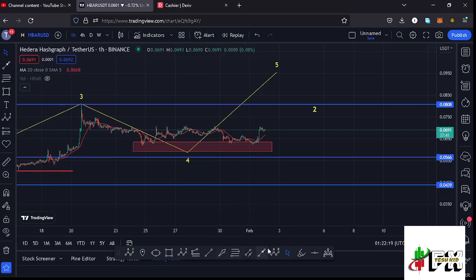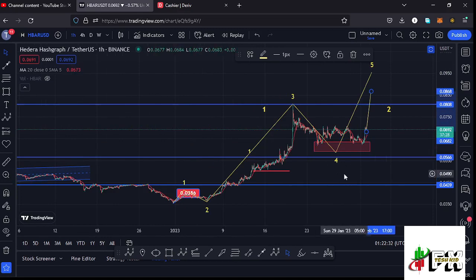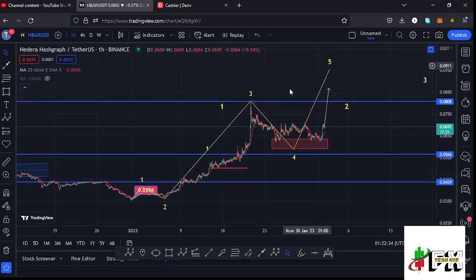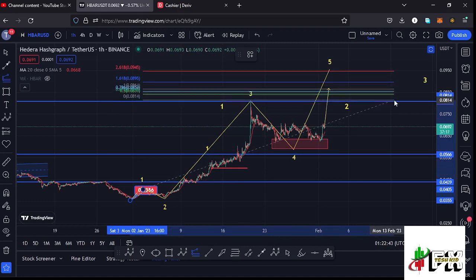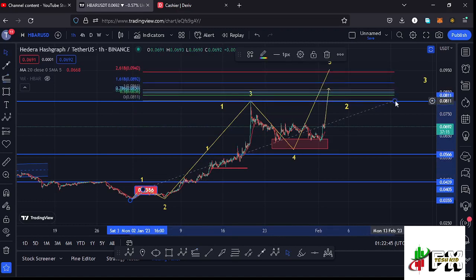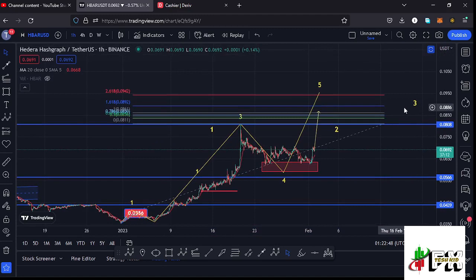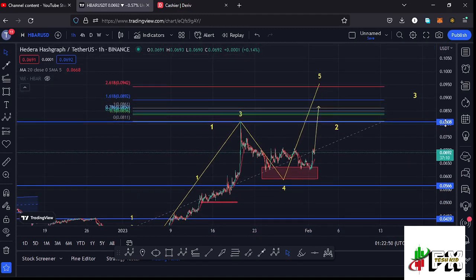So what I'm expecting here on the Hbar chart is a bit of a bounce to the upside, get to the wave 3 high, and once we manage to break above that wave 3 high, then there are chances of fully maximizing our target area to the upside in the formation of this wave 5. And giving you a target area to the upside in the formation of that wave 5 using the trend based Fibonacci, connecting it from the low of the first wave to the high of that wave 1, then dragging the fibs to the high of that wave 3. That gives me a minimum target area to the upside in the formation of that wave 5 at the fib level 1.618, and that perfectly lies at around the